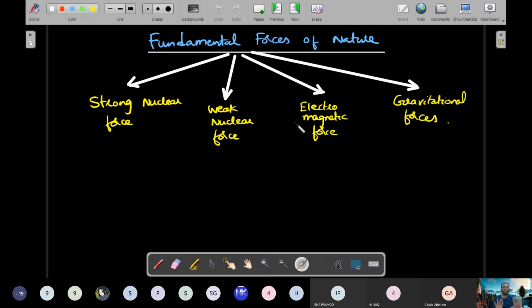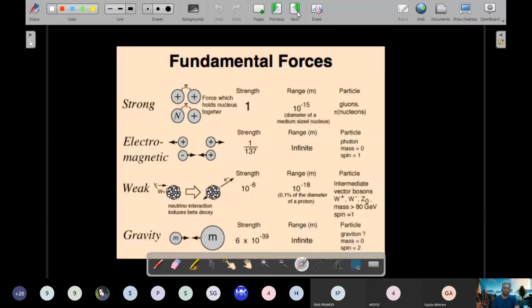Right now we'll say these 4 forces are there. So what are these 4 forces? First one is the strong nuclear force. The second one is the weak nuclear force. And the third one is the electromagnetic force. In this electromagnetic force, you already have electrostatic force and magnetic force clubbed together. And the fourth one, that we are most familiar with at this point of time, is gravitational force. What differentiates these 4 forces is illustrated in this particular table.